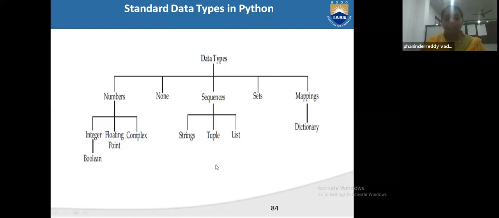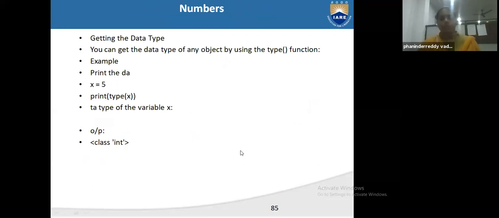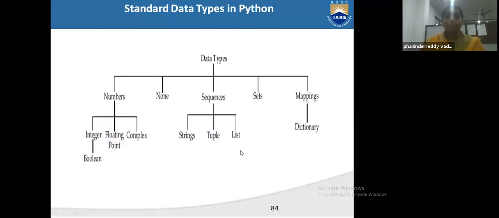Okay. So up to that, get your pen and paper and write down, note it. Data types: how many types? Number, none, sequence, set, and mapping. Inside numbers you will get integer, floating, complex, and boolean data type. None means nothing, means empty.